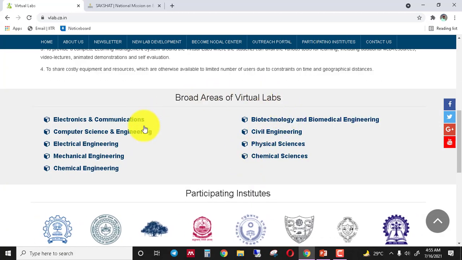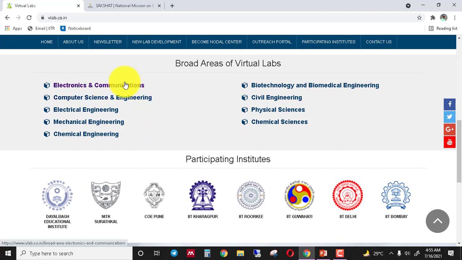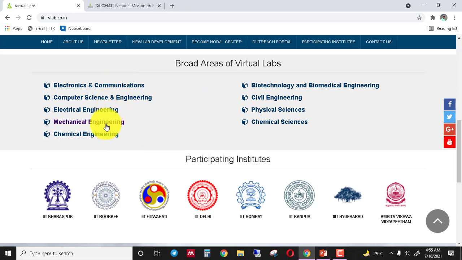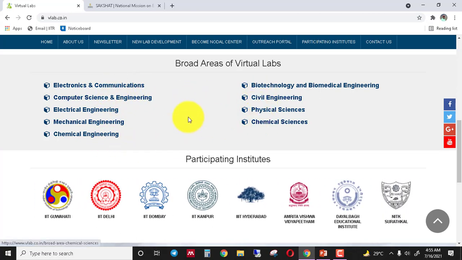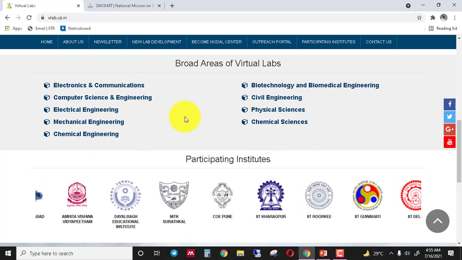Now this is the broad areas of the virtual lab. Virtual lab is essentially developed in the science and engineering discipline, and here is the list of the broad areas in which the virtual labs are available. You can choose any one area as per your interest or requirement and perform the experiment from that selected domain, right?